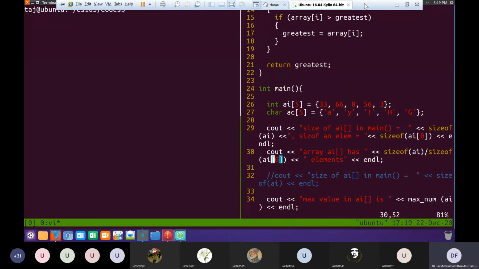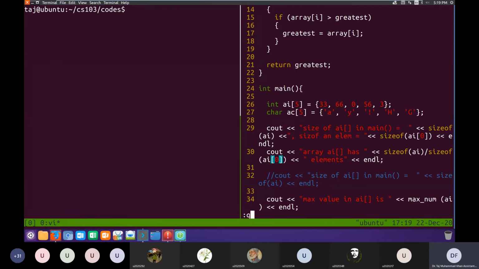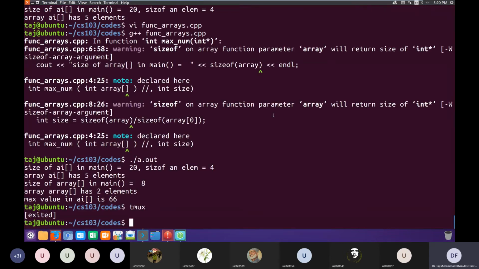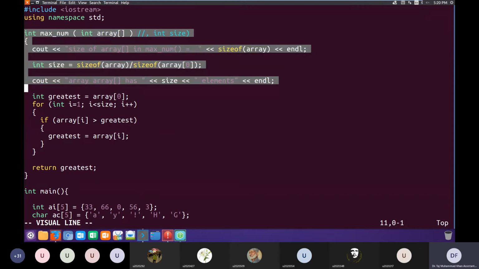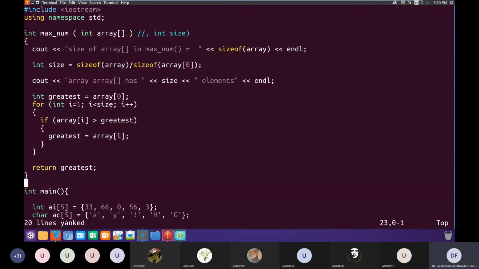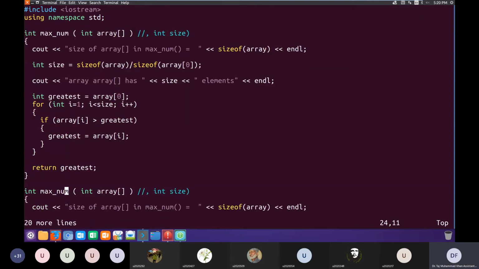Let me rewrite this function again. So we'll basically open in one window again. So I'm taking the same function, Muhammad Fareh, your function, and this time we will call it maxnum2. And instead of passing it an array like this, we'll pass here a pointer and size.